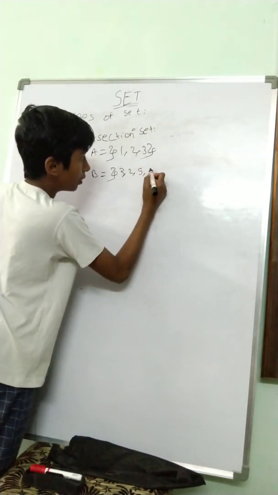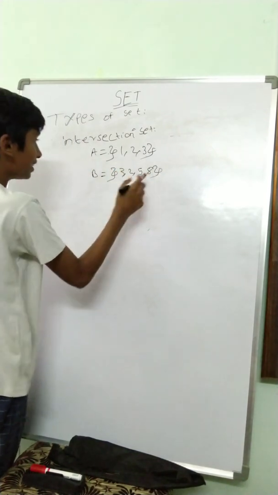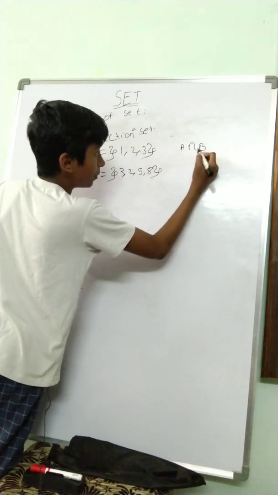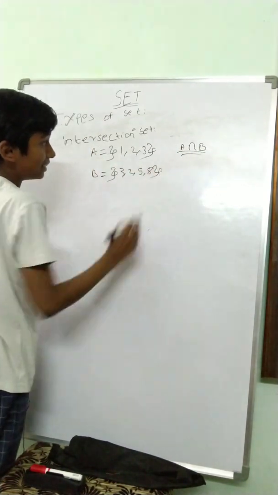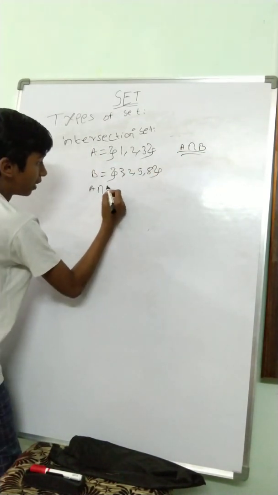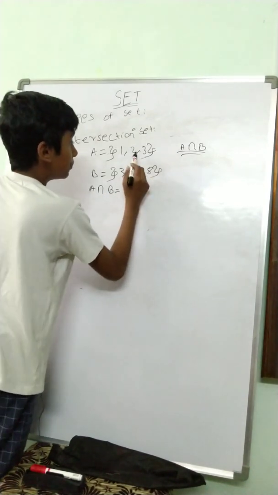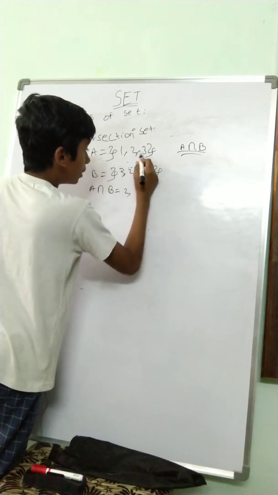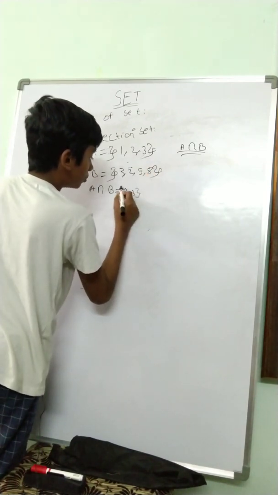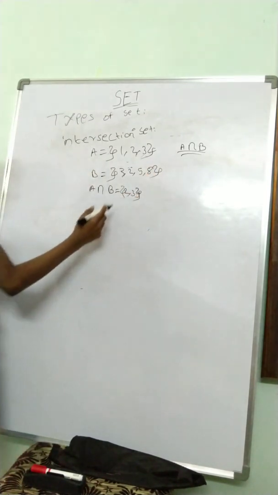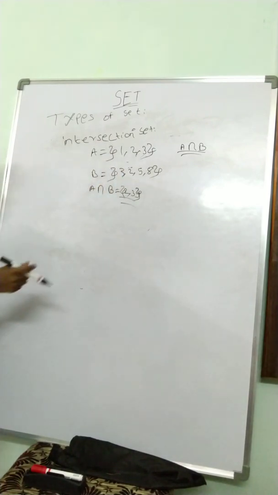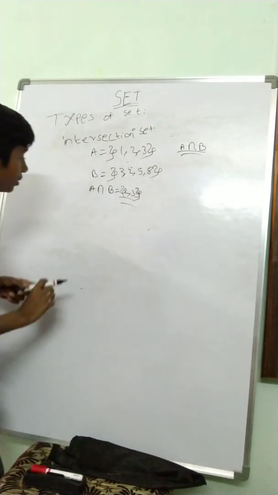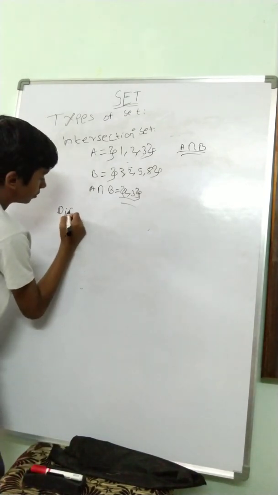So 5, 8. In this case we will denote it as A intersection B. We'll denote it like this, and then the final value we'll get is the common elements in both. 2 is the common element, so 2 and 3. So this is the output of both. This is the intersection of these two sets.